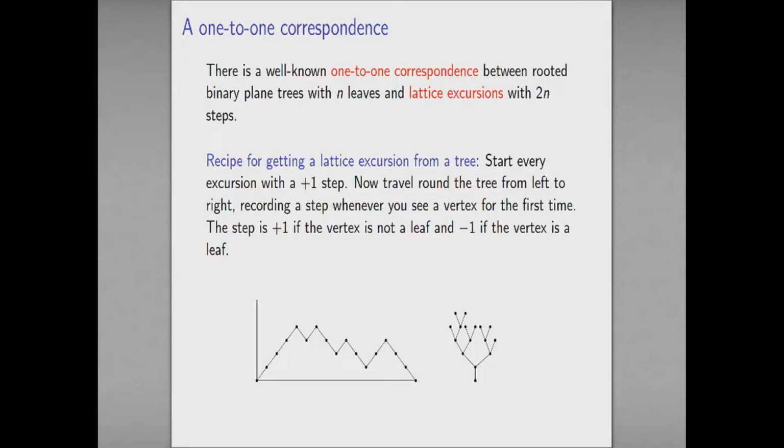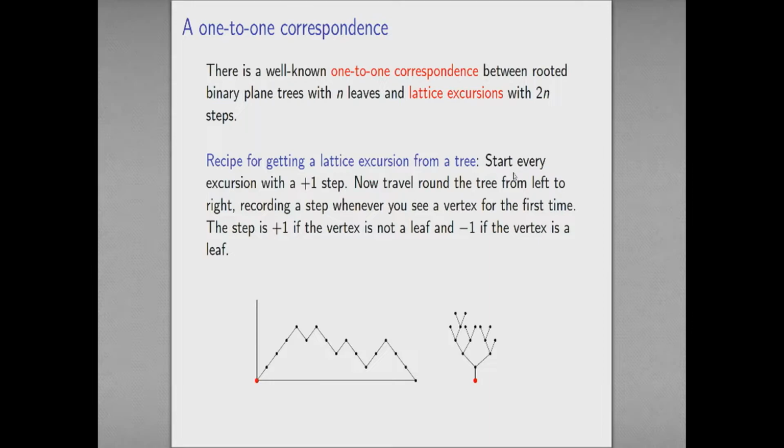I'm going to start every excursion with a +1 step, and I'm going to travel around the tree from left to right, recording a step whenever I see a vertex for the first time. Okay? And if that vertex is not a leaf, I'll have a +1, and if it is a leaf, I'll make a -1. Okay, so let's do this.